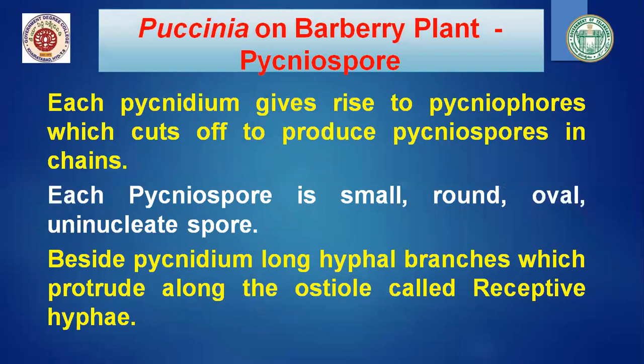Now each pycnidium gives rise to pycniophores, which cut off to produce pycniospores in chains. Each pycniospore is a small, round, oval, uninucleate spore. Besides the pycnidium, long hyphal branches which protrude along the ostiolar cord, receptive hyphae, are present.